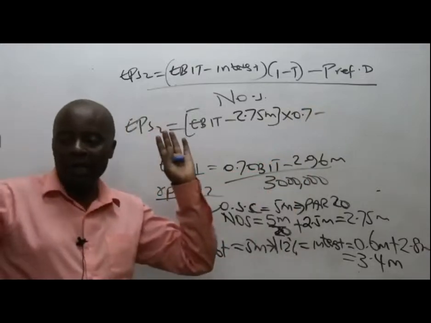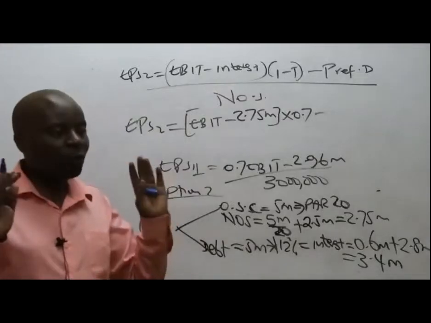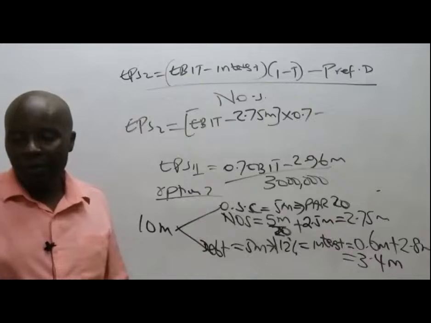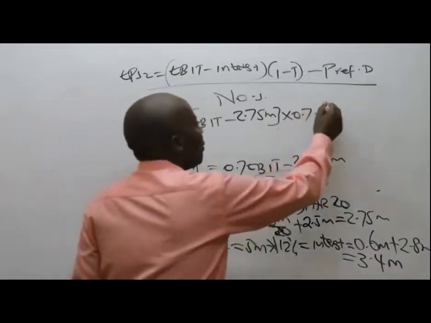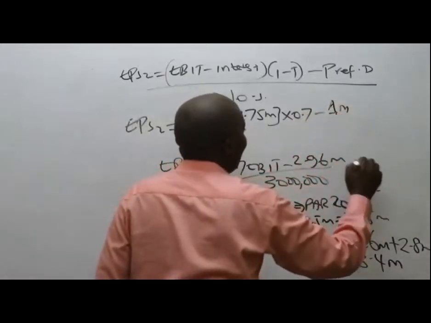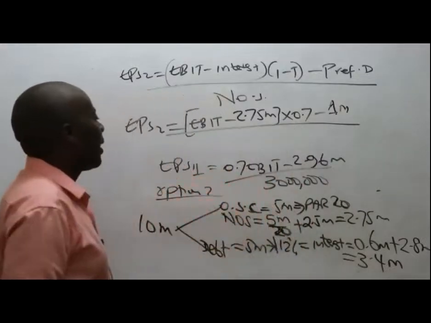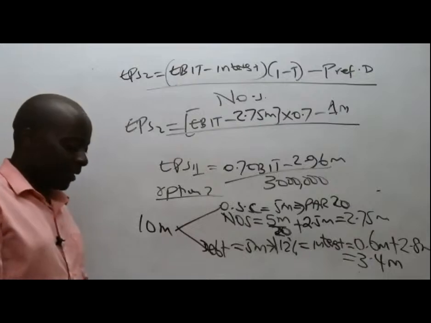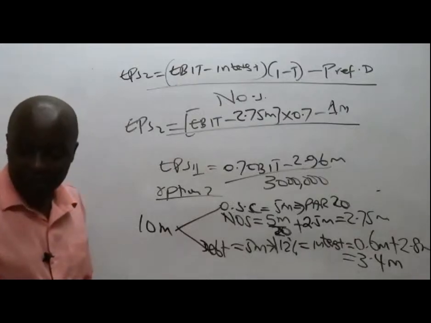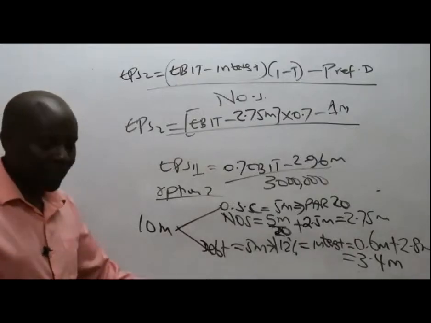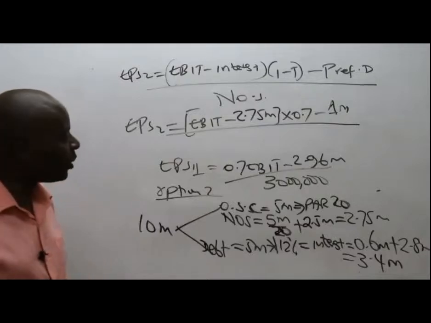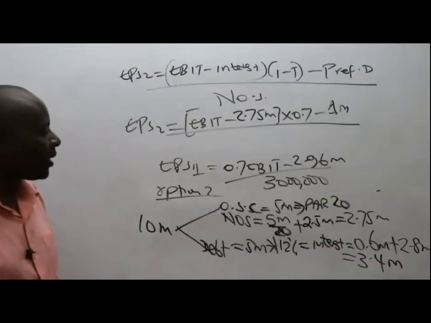Unfortunately, I've forgotten mine. What was the total preference dividend? Not 3.4, 1 million. The total preference dividend is 1 million, divided by the number of ordinary shares, which is how many?